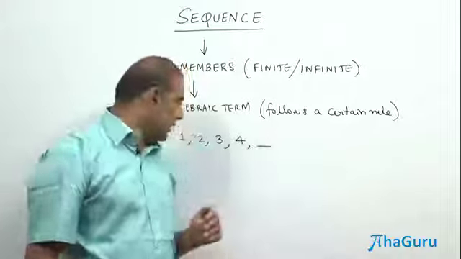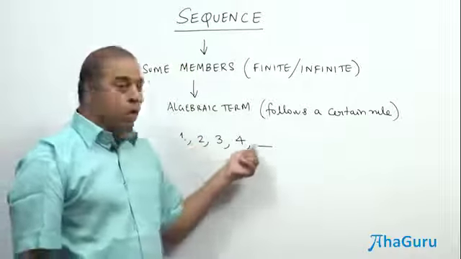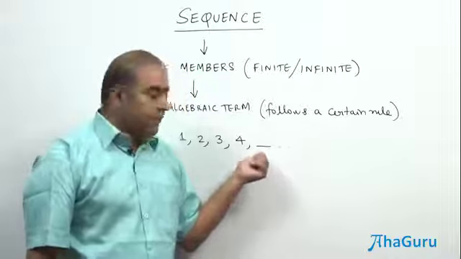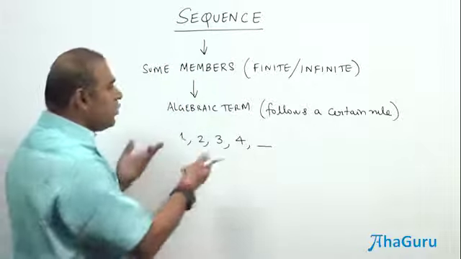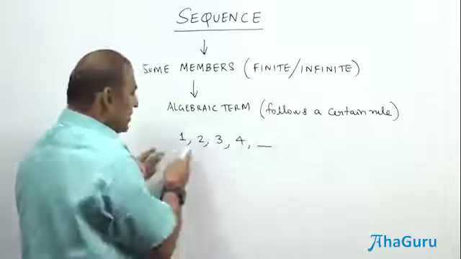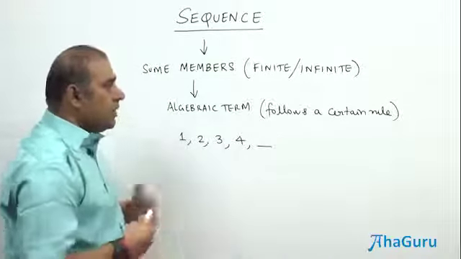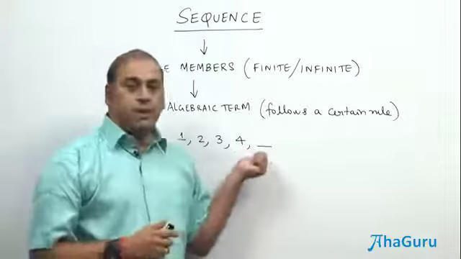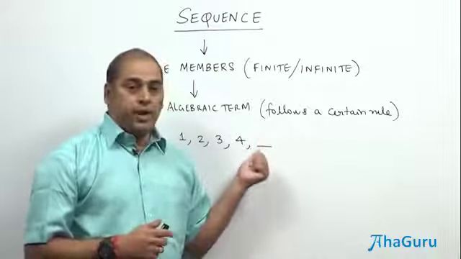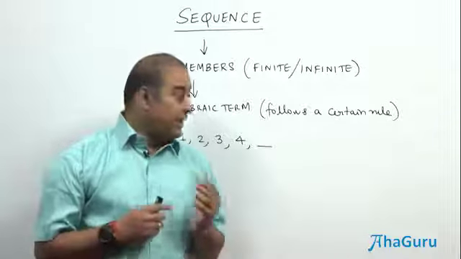So 1, 2, 3, 4, what is going to be the next term? Usually the rule is not given, and such a question comes: 1, 2, 3, 4, what is the next term? You don't know about the sequence. Most probably people will say that it's going to be 5. So that is the key point.